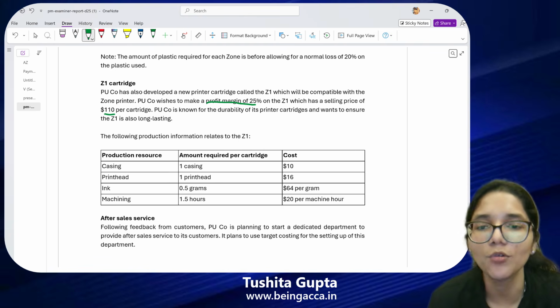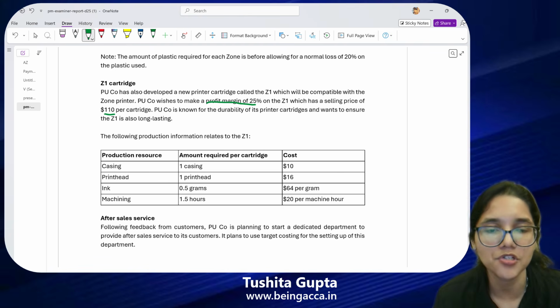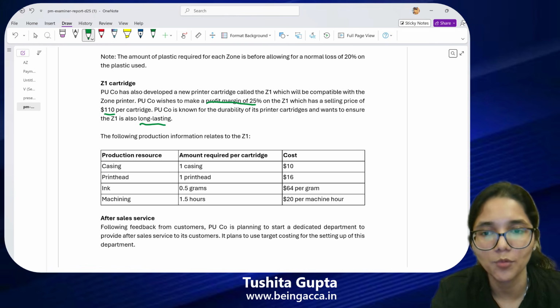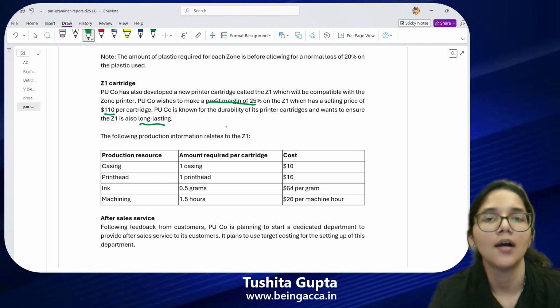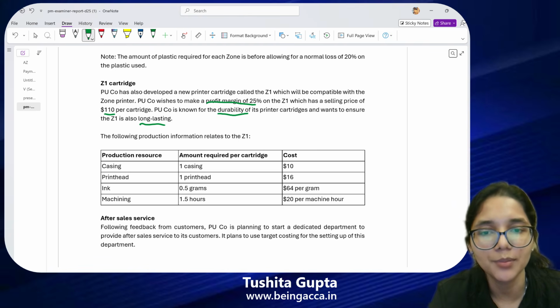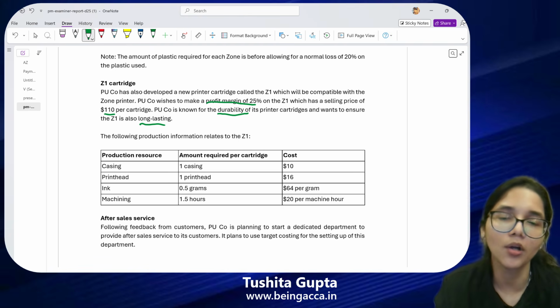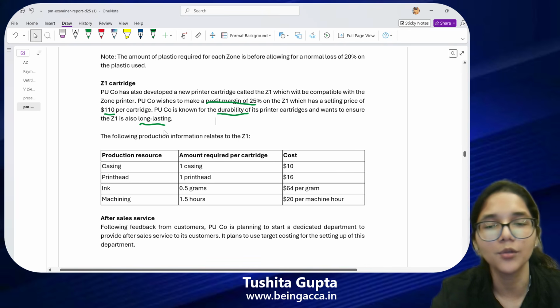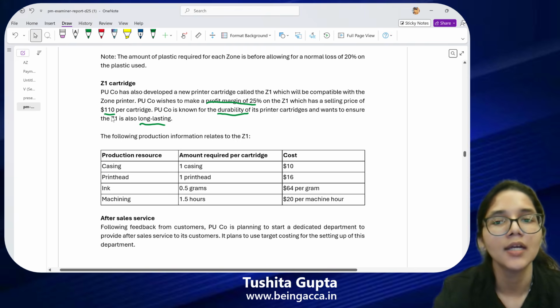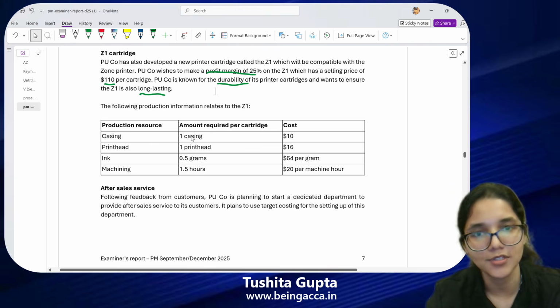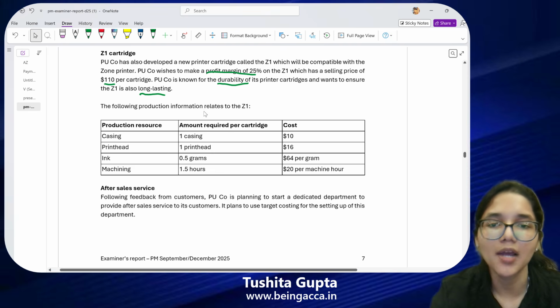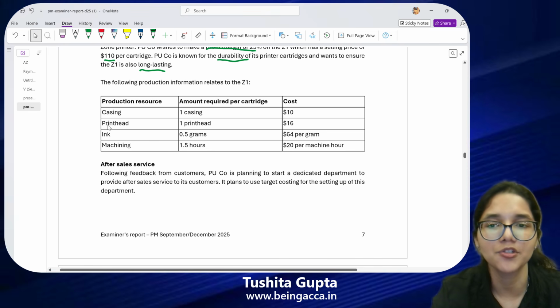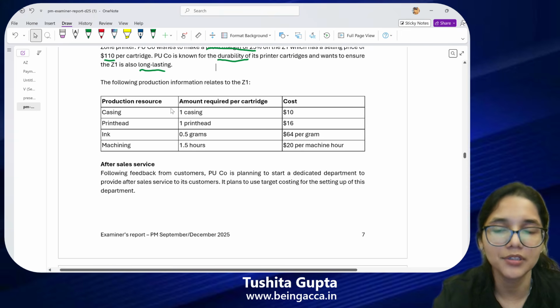PU Company is known for the durability of its printer cartridges and wants to ensure that Z1 is also long lasting. So they want to continue to live up to their reputation about the durability. That means the cartridges are very long lasting, and they want to continue this to happen. The following product information relates to the Z1. So the production resources which are used, the amount that you have to use, and the cost that you have to pay per unit.